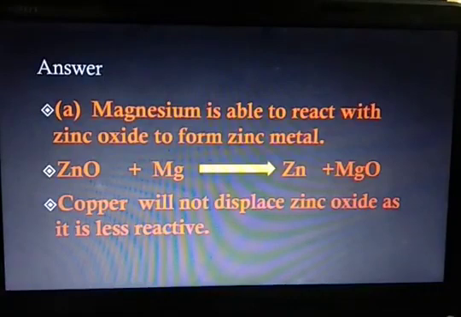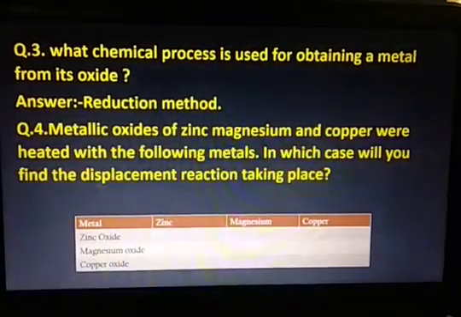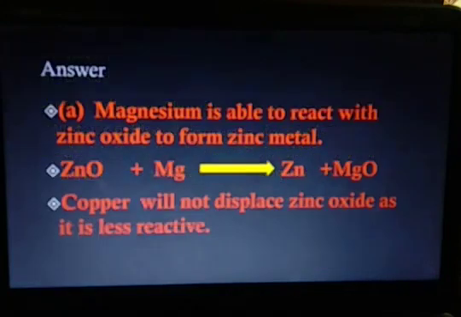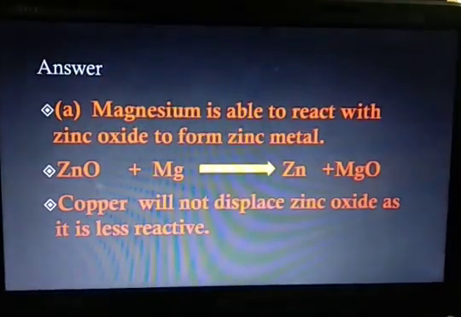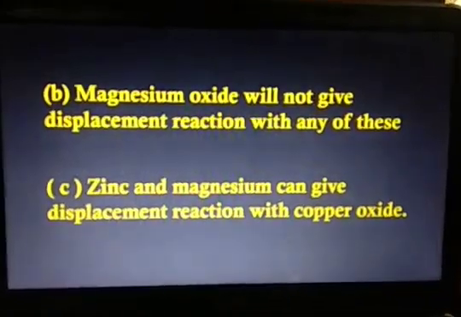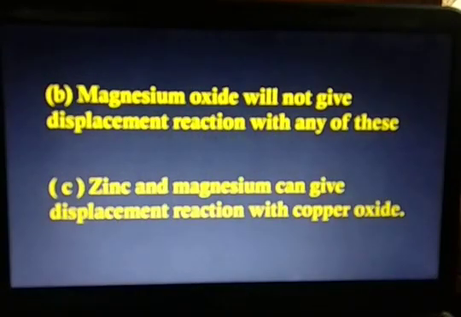In the first case, we'll talk about the 3 metals one by one. Magnesium is able to react with zinc oxide to form zinc metal. Copper will not displace zinc from zinc oxide because copper is less reactive than zinc. Then B part, magnesium oxide will not give a displacement reaction with any of these because magnesium itself is more reactive than zinc and copper both. So magnesium cannot be replaced by either of the 2.